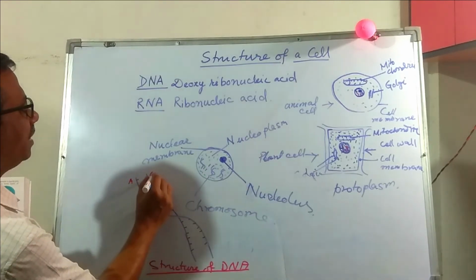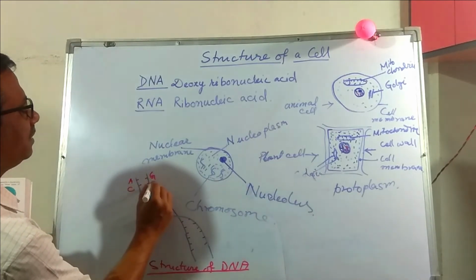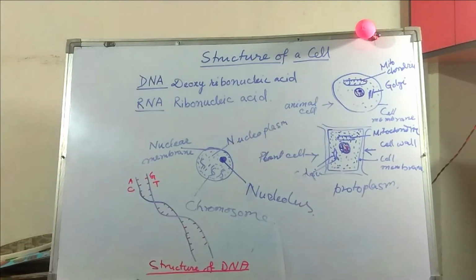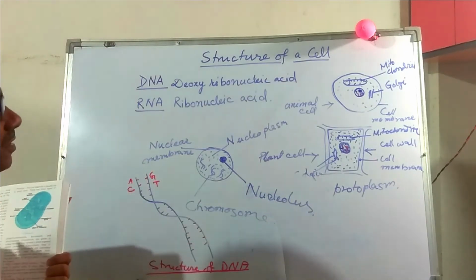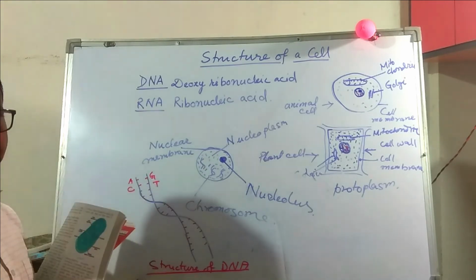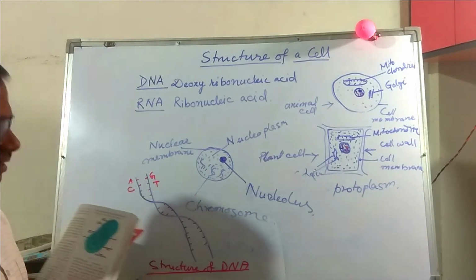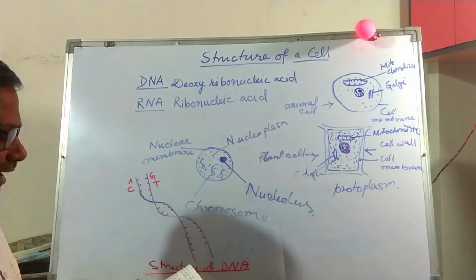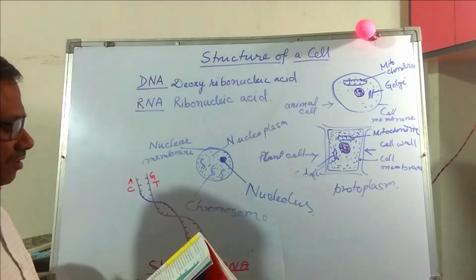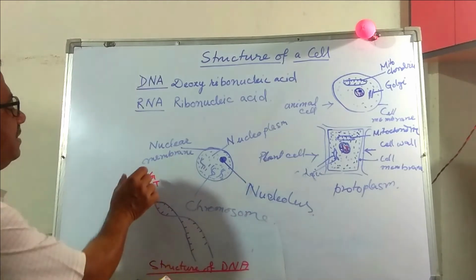Adenine, guanine, cytosine, thymine are the bases. This pair transfers the characters from parents to offspring. This transmission is called heredity. The hereditary units of chromosomes are called genes. These are the genes.